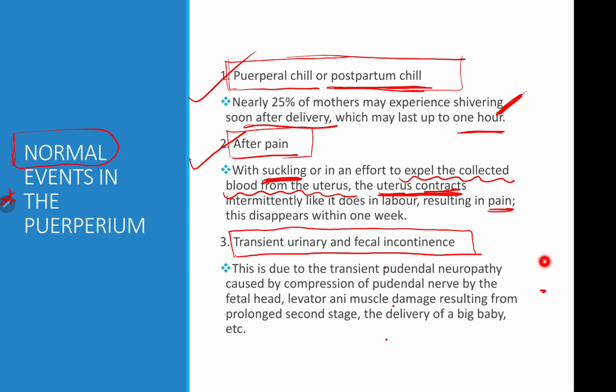So what happens is, due to some remnant collections of blood in the uterus, it starts contracting, and this leads to some kind of intermittent discomfort and pain, and this is what we refer to as after pain.